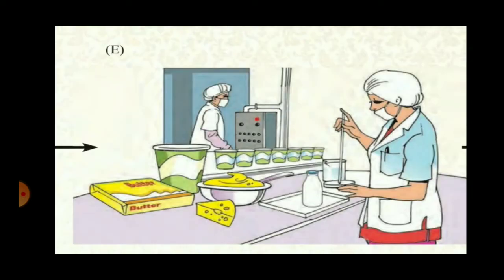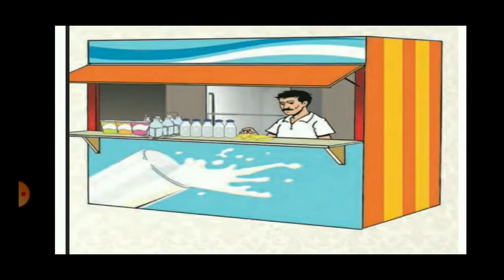In this figure E, you can see this is the processing center where a lady is doing certain testing on the milk which is brought from the collection center, and the milk is converted into milk products. Now what are these milk products? We will be seeing soon. And finally the milk is sold. In figure F we can see the sale of milk and the milk products taking place.